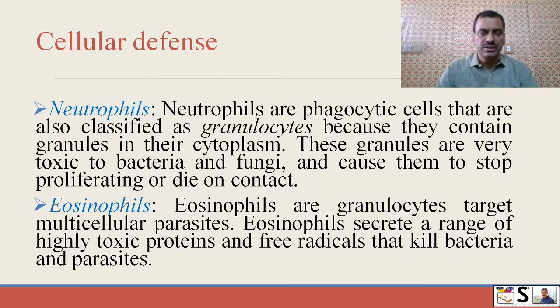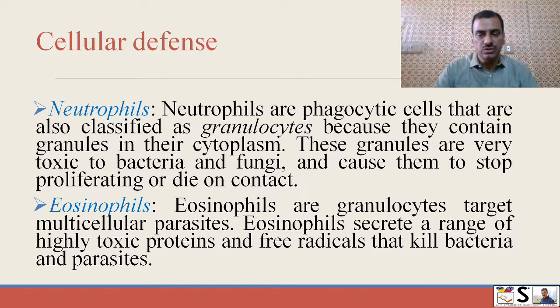Neutrophils. Neutrophils are phagocytic cells that are also classified as granulocytes because they contain granules in their cytoplasm. These granules are very toxic to bacteria and fungus and cause them to stop proliferating or die when in contact. Eosinophils.